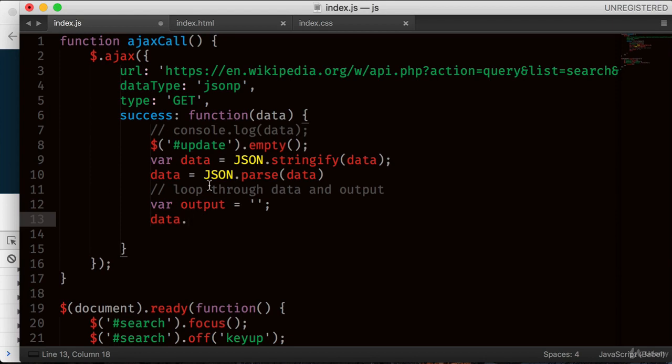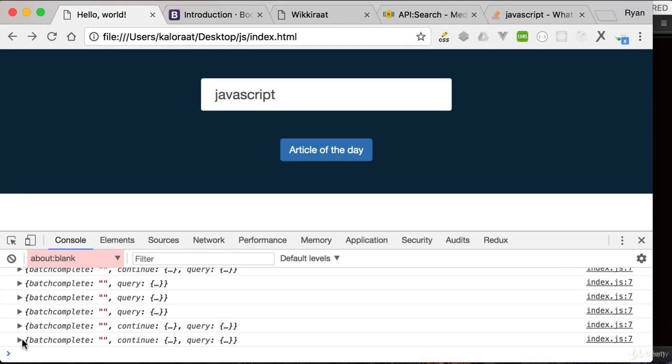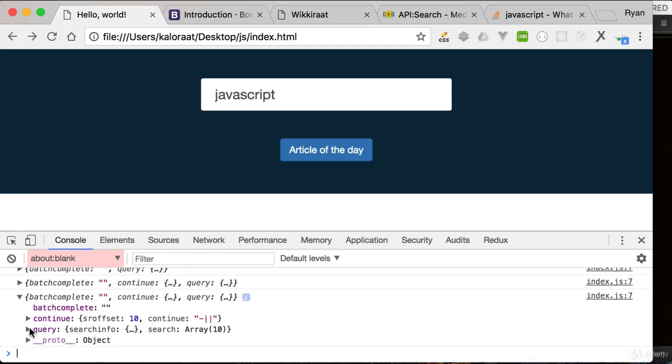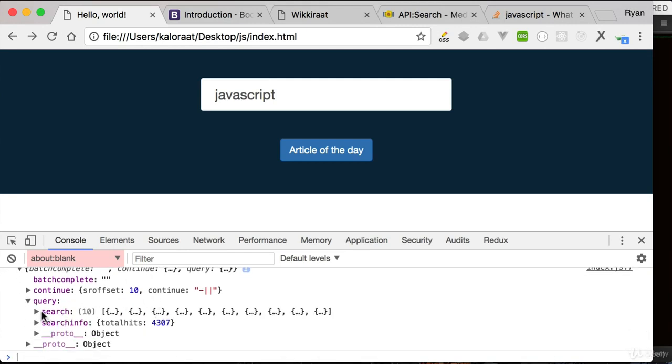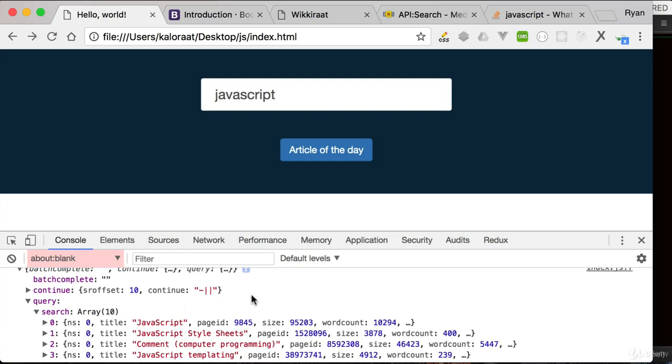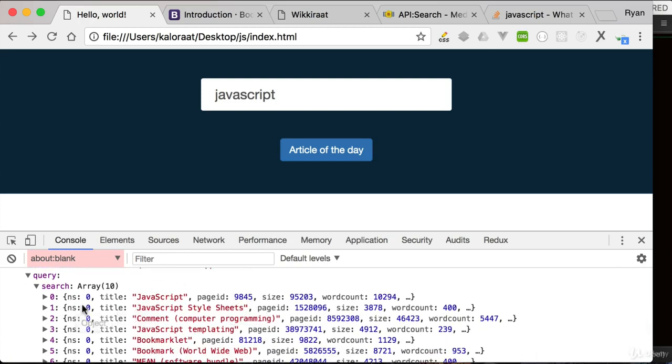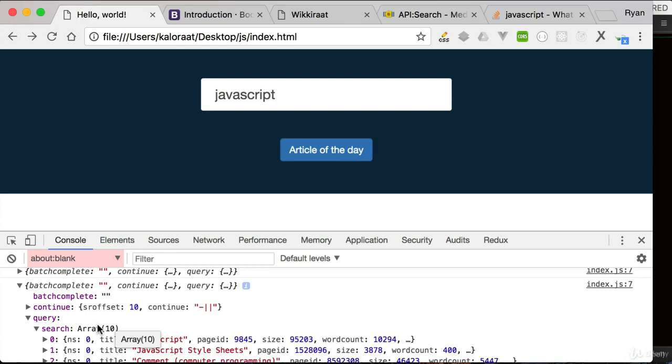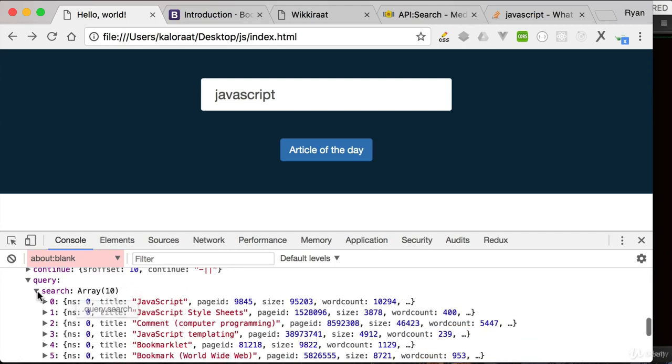So what I'm going to do is loop through with forEach. So the data, each data, so data.query, right? The reason I'm doing this query is, as you can see here, this object that we get, it has this query property, and this query contains the actual result based on the search. As you can see, when you search with JavaScript, you get all this stuff. So always be careful what you're getting in return, right? So in this case, we got the object. This object contains query, and this query contains search, and inside search we have all that stuff. So let's get all these search results.